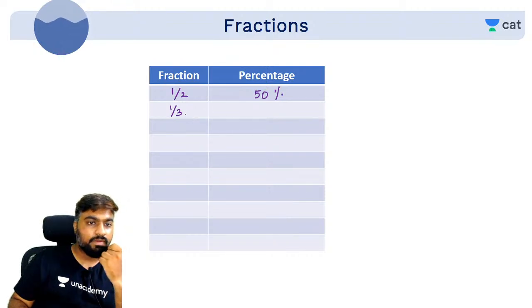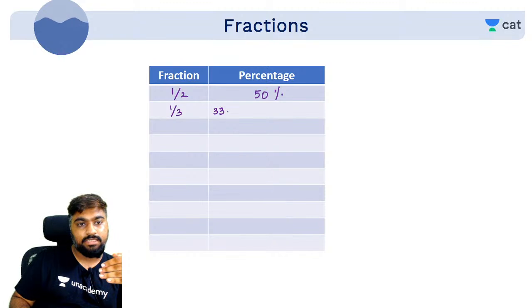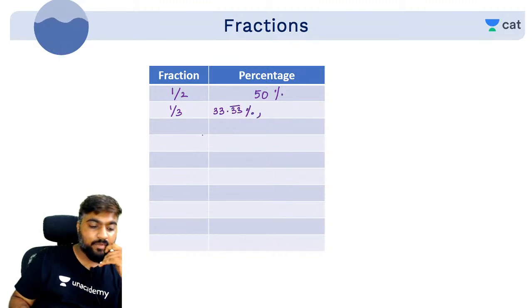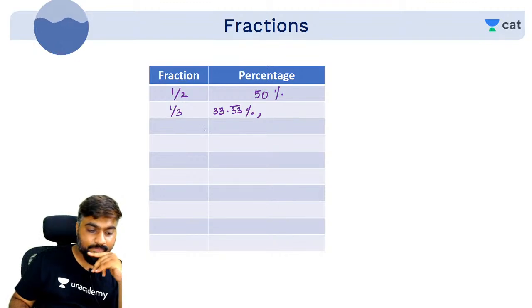If 1 by 2 is 50 percent, what is 1 by 3? 1 by 3 is basically 100 by 3 in terms of percentage, which is 33.33 bar percent. How much will 2 by 3 be?